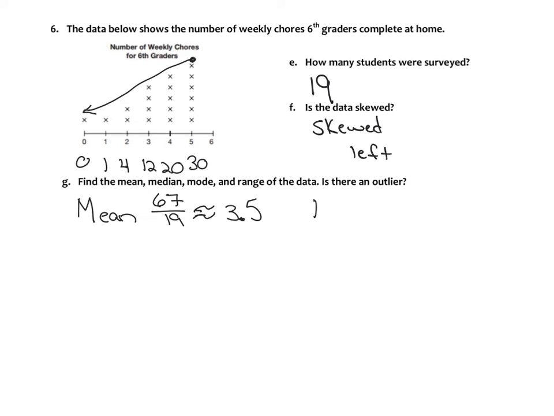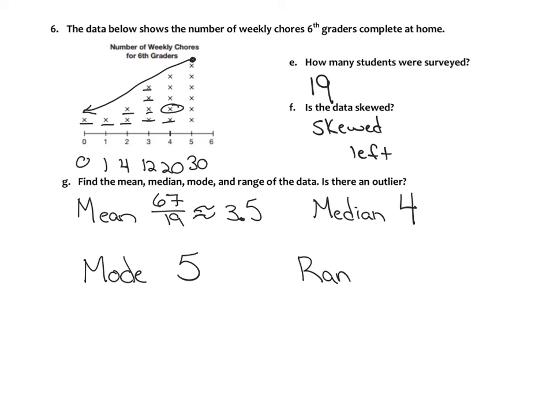Okay, and then you find your median. We have 19 points. Think of 19: you would have 9 on both sides, so 10 would be your middle. So 1, 2, 3, 4, 5, 6, 7, 8, 9, 10. So your median would be 4. Your mode in a line plot is your highest, which is 5. And then the range is just going to be your highest point, 5, minus your lowest, which was 0. So your range is 5.